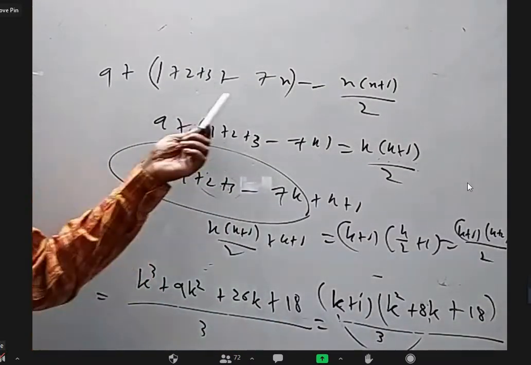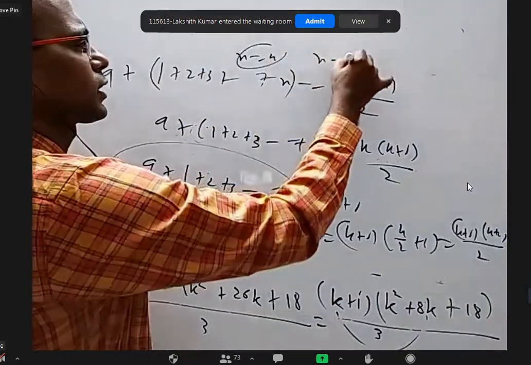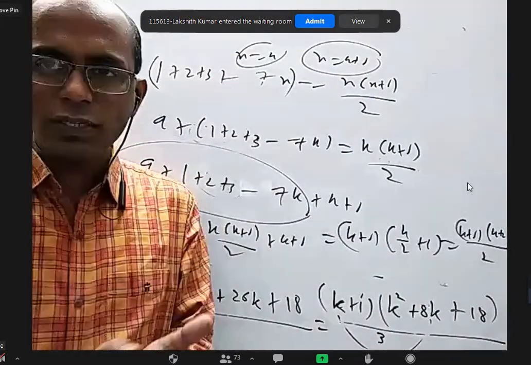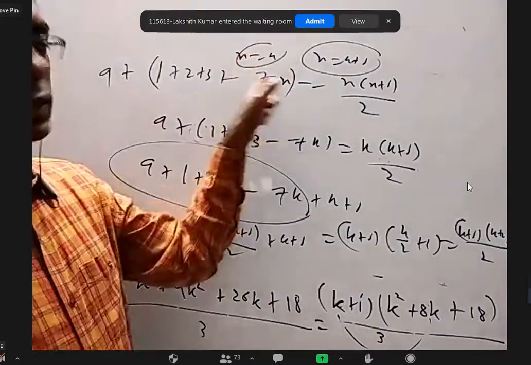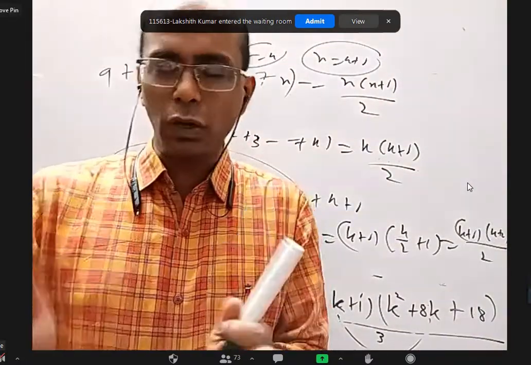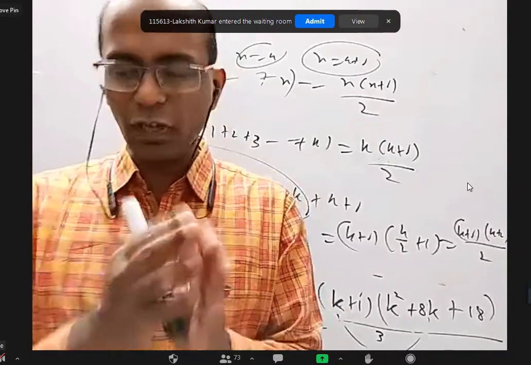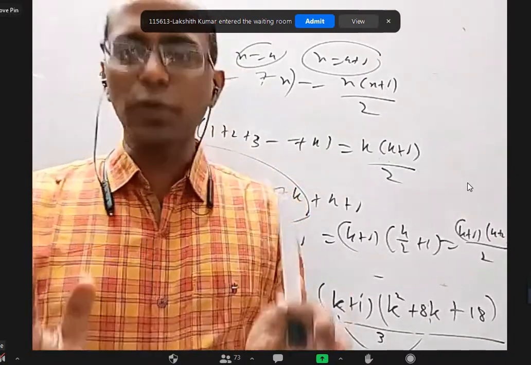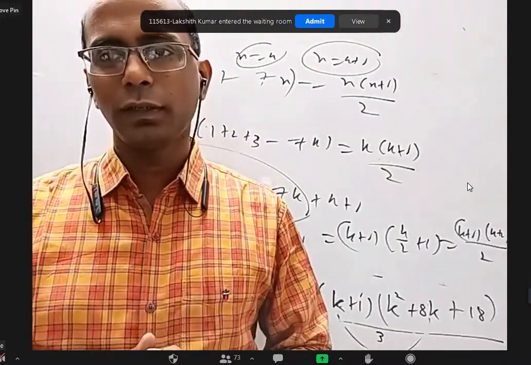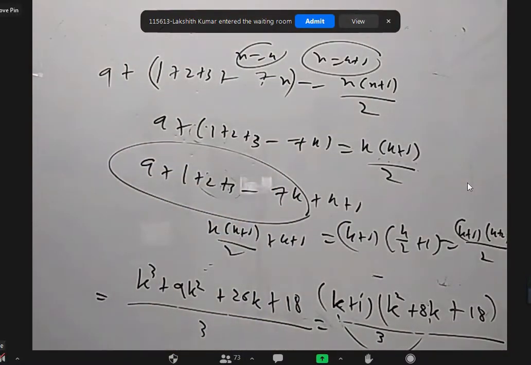Yes. So if you only prove that if it is true for n equal to k, it is true for n equal to k plus 1, that is not sufficient, because it should be true at least once. From then on only it will be true after this, right? Okay, sir, understood. It is like I kept all the dominoes. The distance is sufficient that when something falls, everything else will fall. If you just put them like that, will they fall? No. Somebody has to push the first one, right? That pushing of the first one is proving for n equal to 1, which is what else is required.